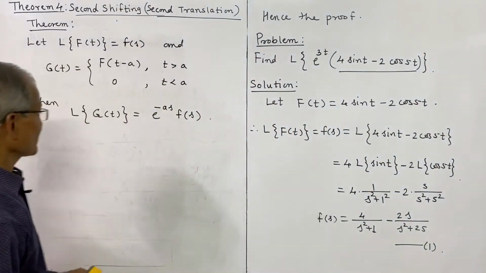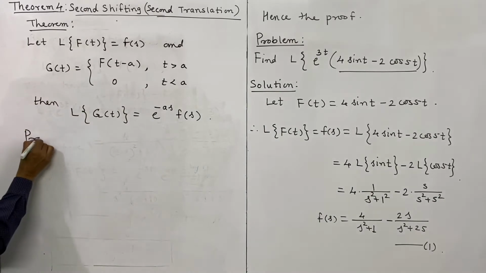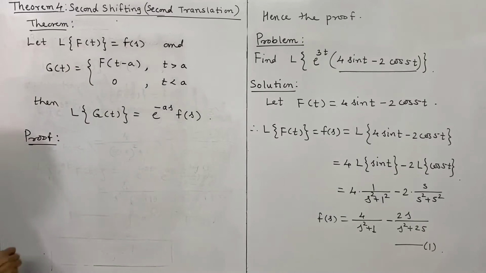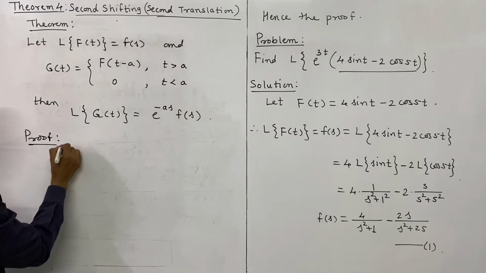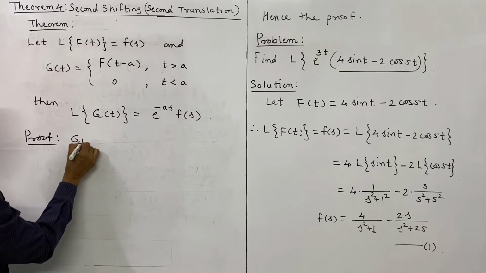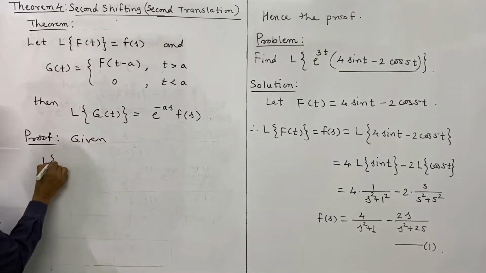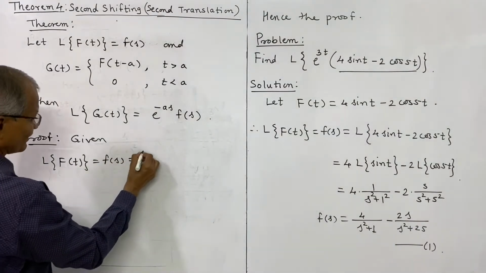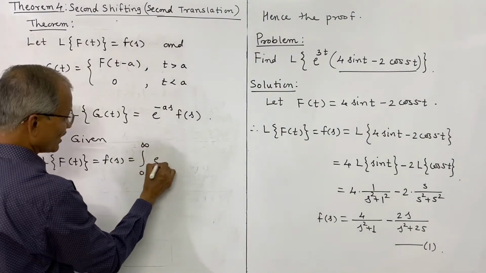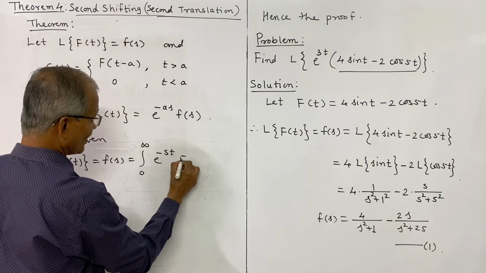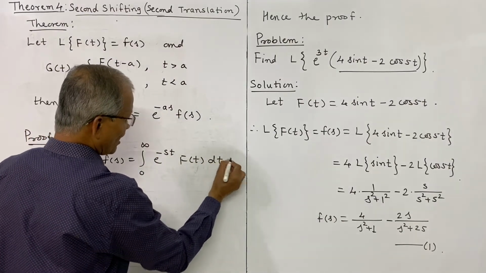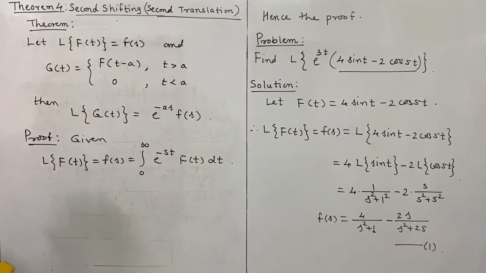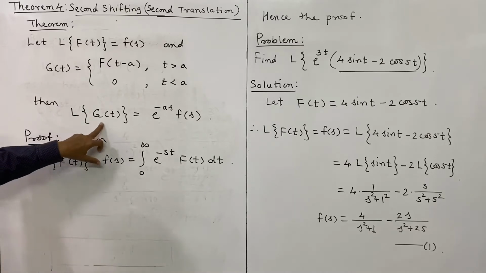Now again, this can be proved easily. So this is given, L of f of t is f of s, or we may say the Laplace transform of f of t is equal to f of s, and by definition it is integral 0 to infinity e power minus st f of t dt. And this function g of t is given in this way. Now we want to find L of g of t.